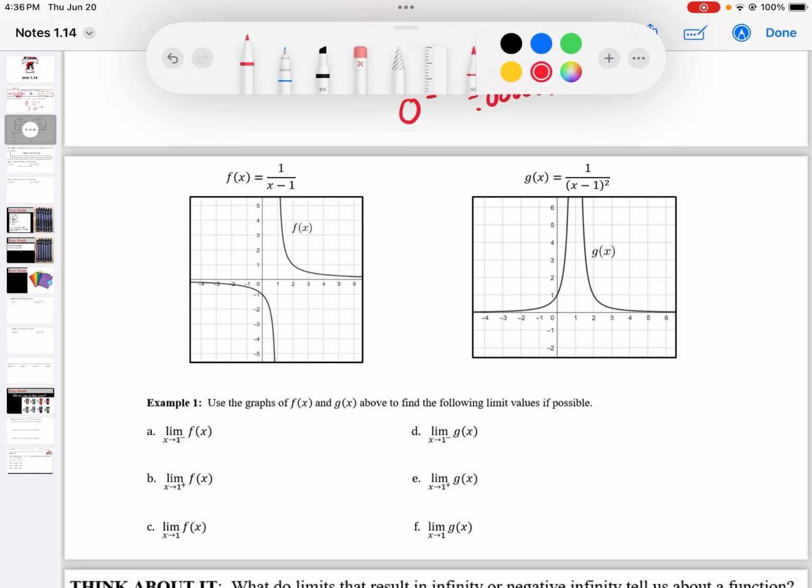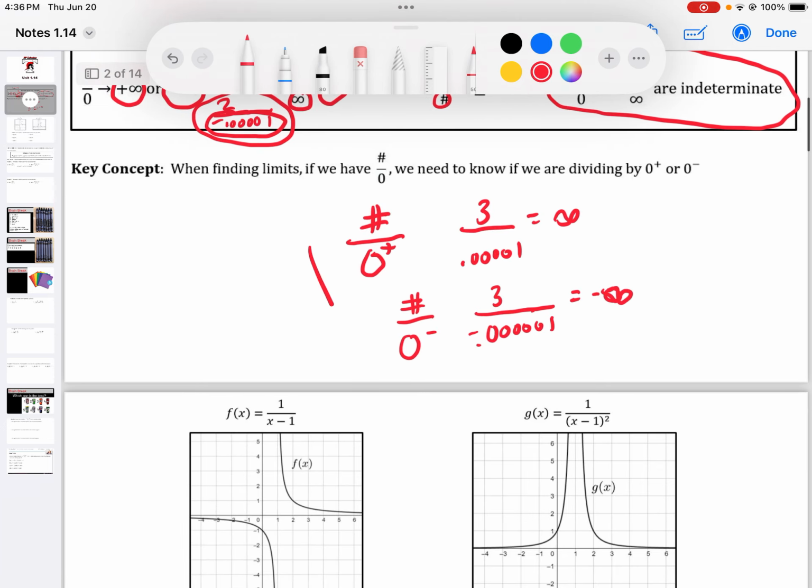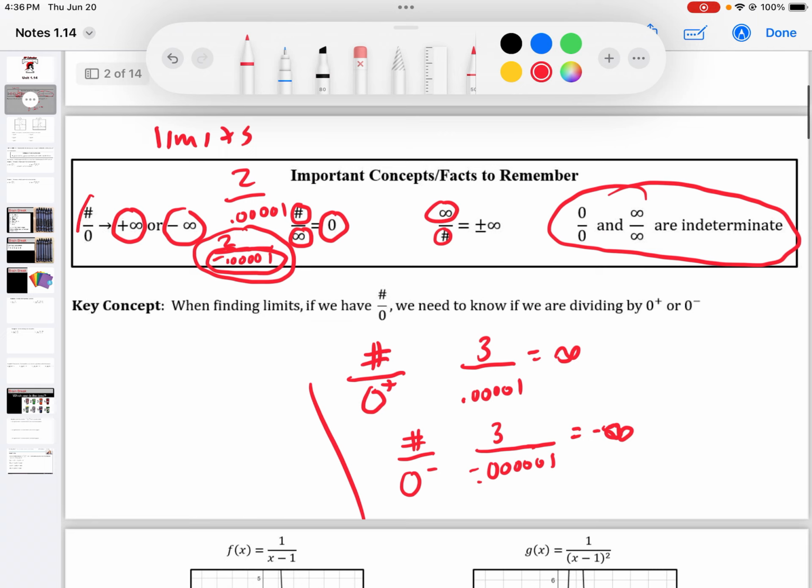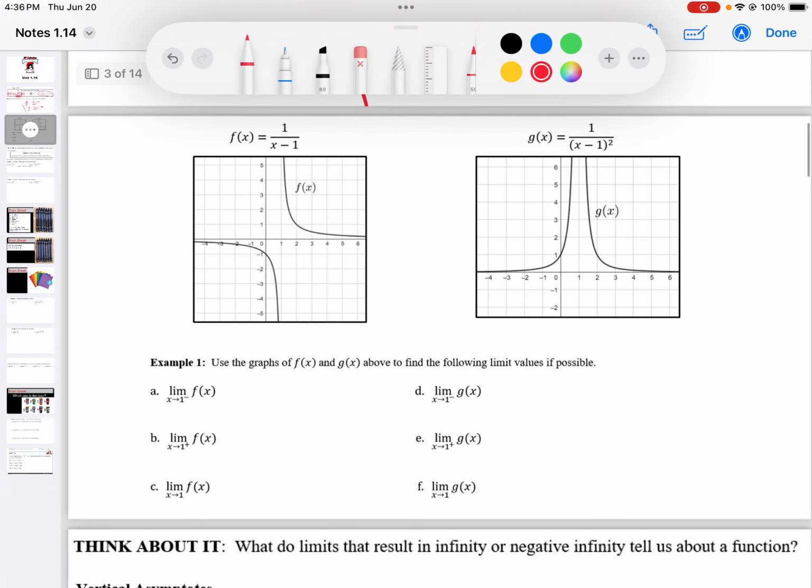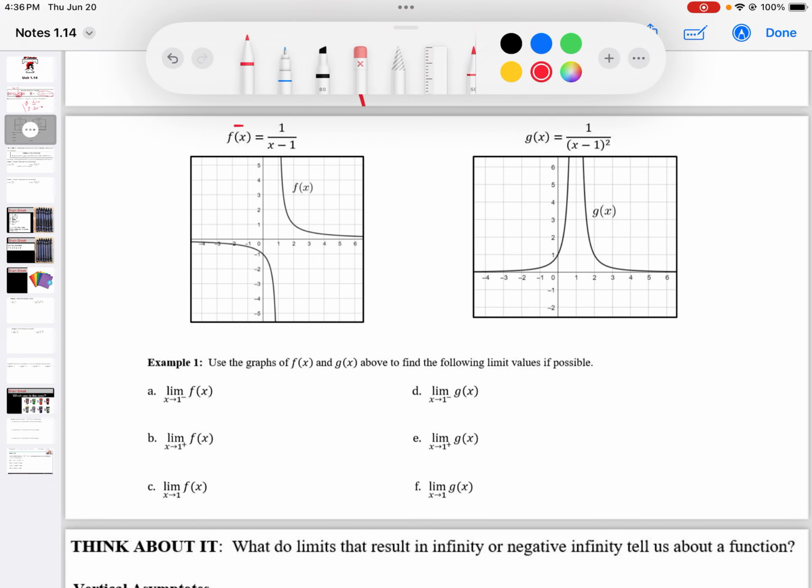All right, so let's tie this together. This notation right here bugs me. Number divided by 0, you can't divide by 0, so it's undefined, but it's important to remember we're talking about limits here. Here are our two graphs. We have the f function and the g function, and they look kind of different. We want to use the graphs and tie it together. If we didn't have a graph but were plugging in numbers, what would that look like?